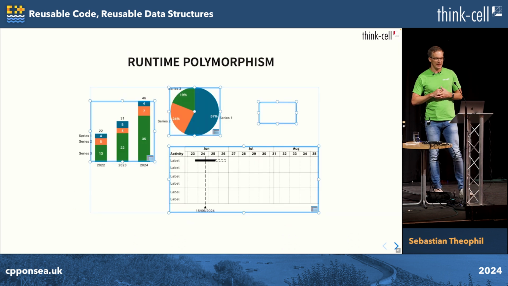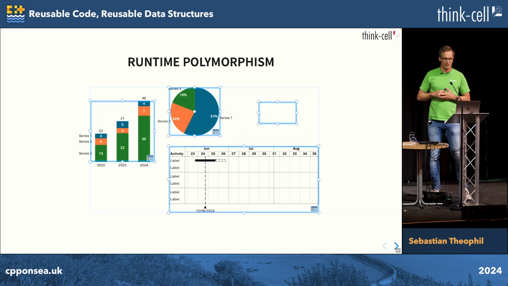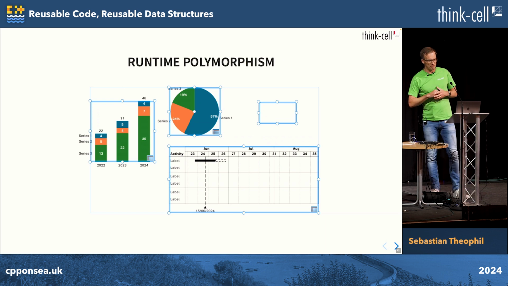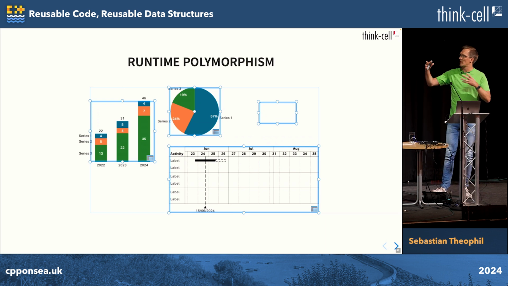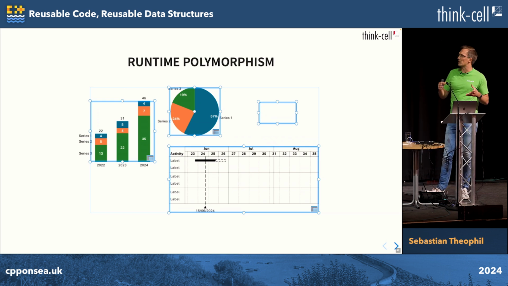So maybe the classic example is you are writing something like a drawing application. The user can add stuff to your document, and very different things. And from the point of view of your document, you don't care which one it is. From the point of view of your document, they're all the same.